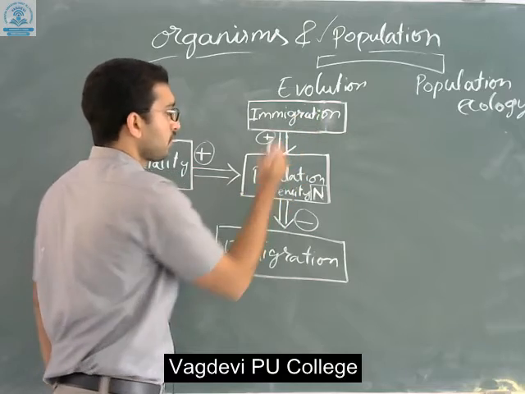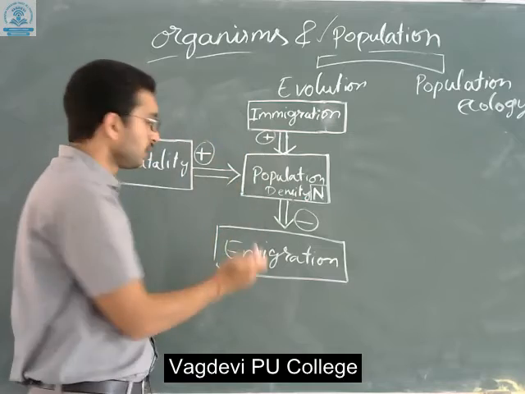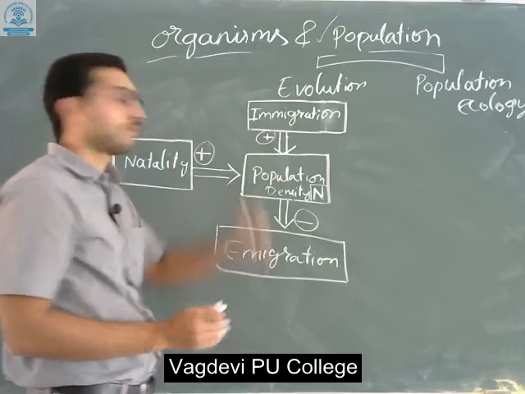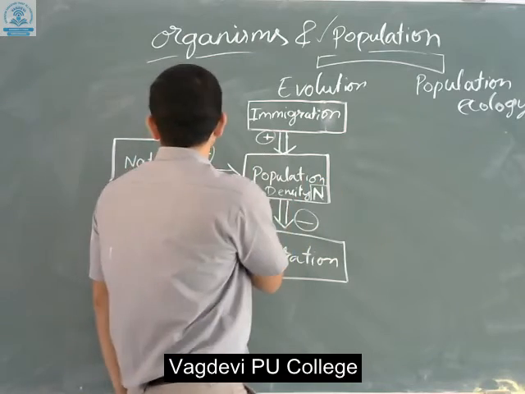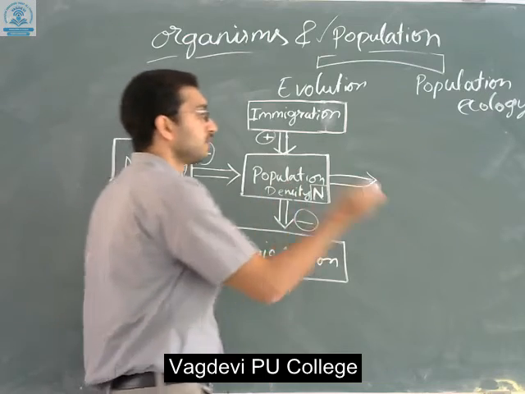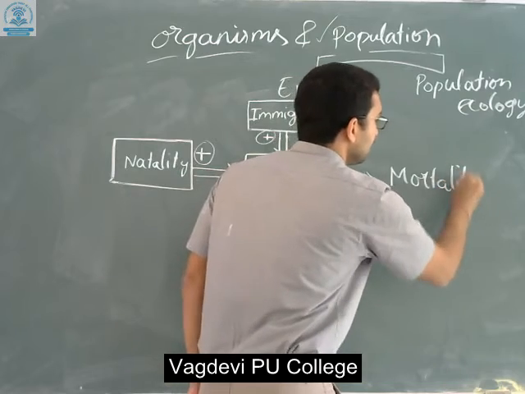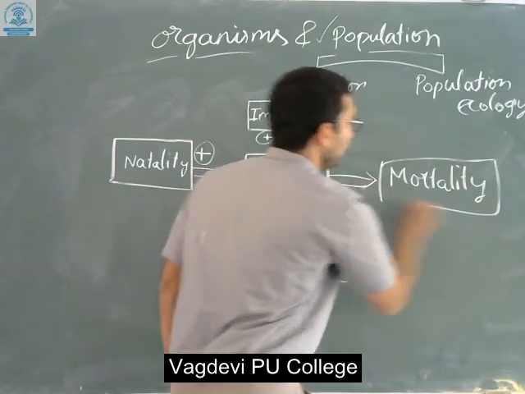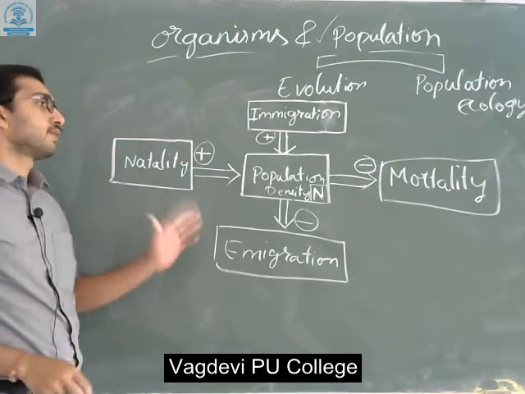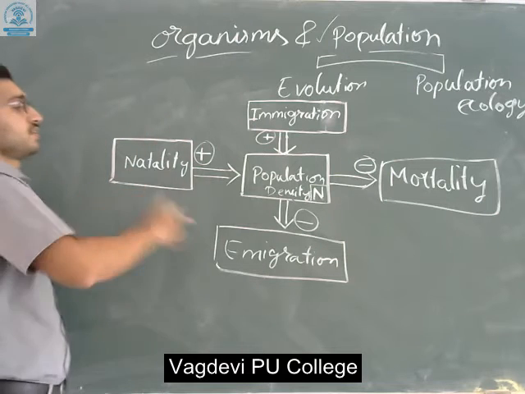Immigration is coming into the population. Natality means giving births during a particular period. Emigration means a group of species coming out of the population. Next, in contrast to natality is mortality. Natality means giving birth. Mortality means deaths, the number of deaths during a particular time period. This is the overview of population density.